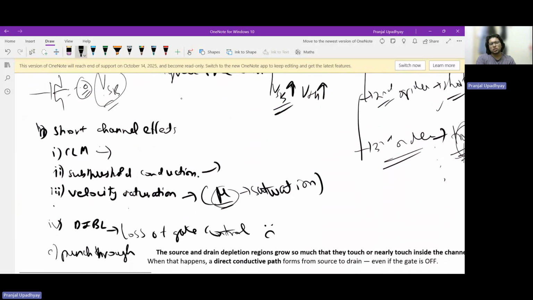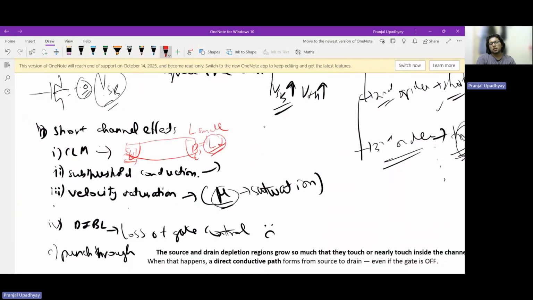Great. Another is short channel effects, which we take into account considering the fact that our L is small. Channel length modulation: we already know that in the channel, there is some depletion region contributed by the source, and some depletion region contributed by the drain. If I say that this depletion region is delta L or L dash, here there is L dash. So what basically happens is that the effective channel length decreases.